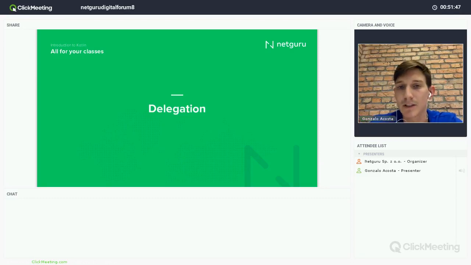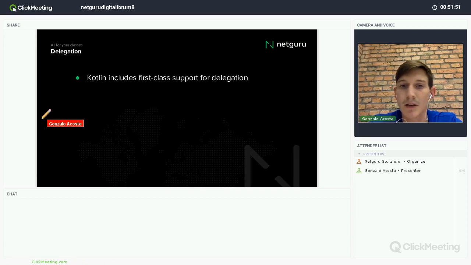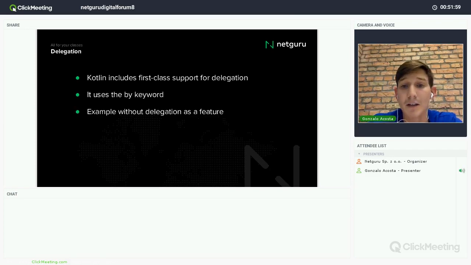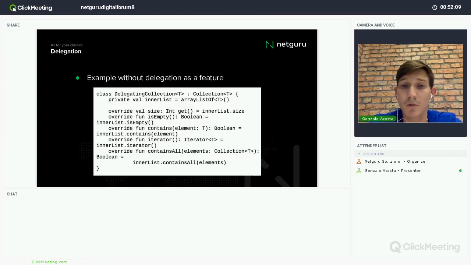Delegation. Delegation is really simple in Kotlin. You will see, because it includes first class support for delegation, and you use the by keyword. Let's see an example of delegation without first class support and with first class support. For example, without delegation as a feature, I will write something like this, right?